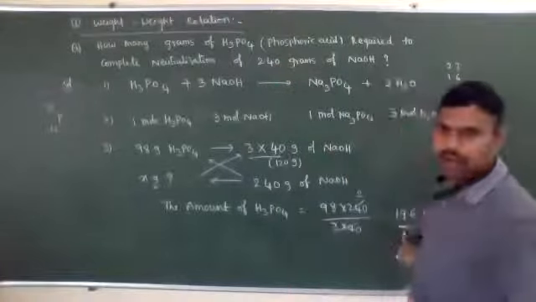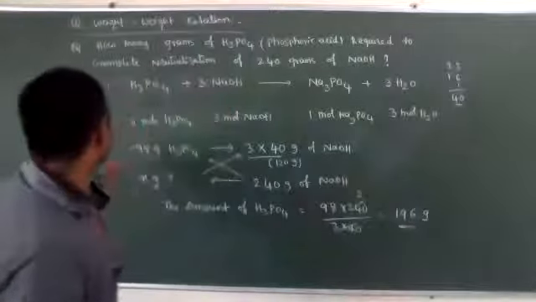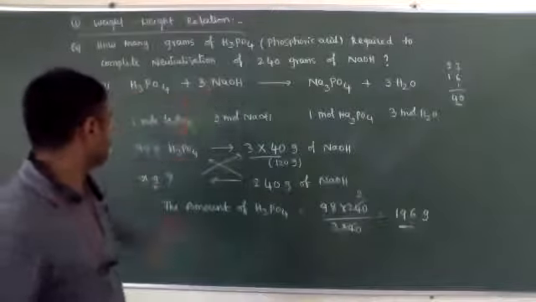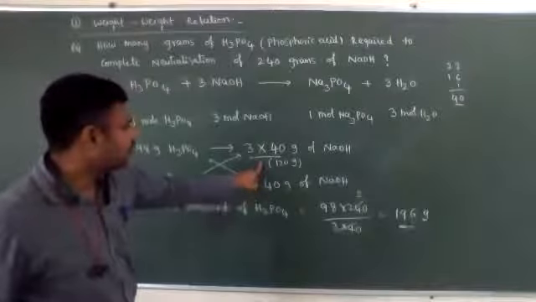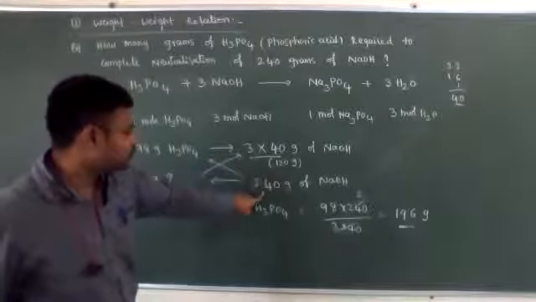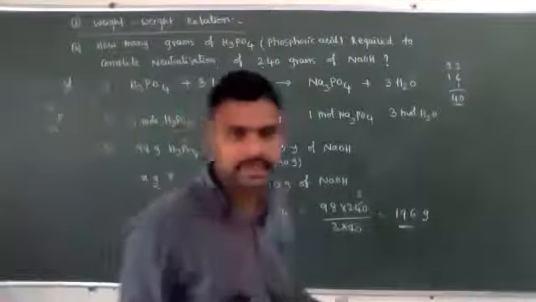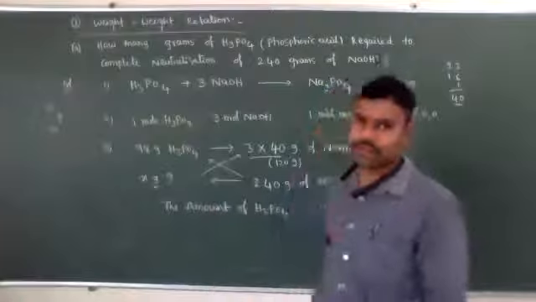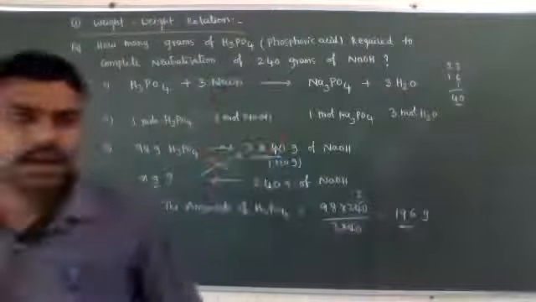196 grams means how many moles? 2 moles. Because it is 1 mole, it is 3 moles. Now it is 240, means how many? Double amount. Double amount means 6 moles. Then it is equal to 2 moles will come. So 196 grams is nothing but 2 moles of H3PO4 is required. Okay, like weight and weight relation. Is it clear for all?